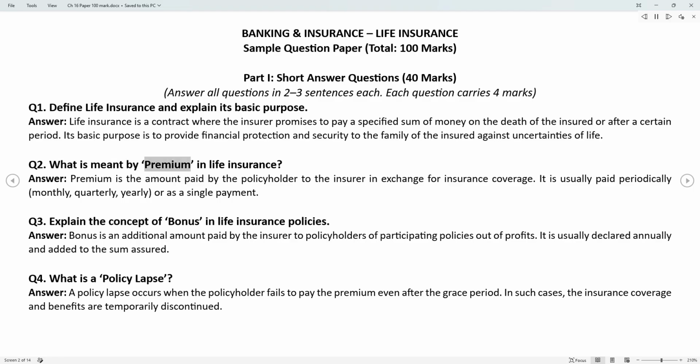Q2. What is meant by premium in life insurance? Answer. Premium is the amount paid by the policyholder to the insurer in exchange for insurance coverage. It is usually paid periodically, monthly, quarterly, yearly, or as a single payment.